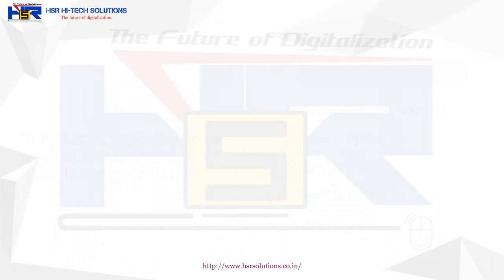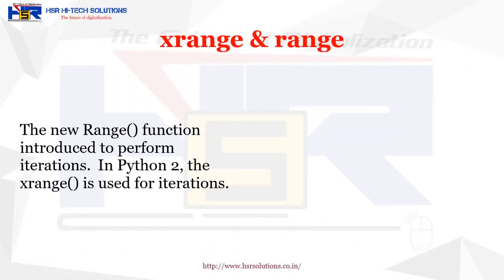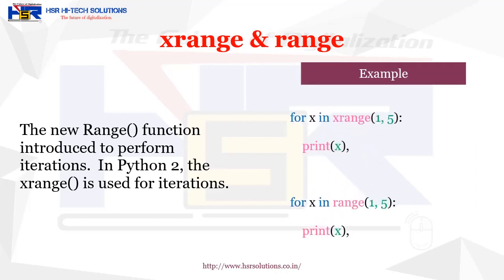Now we will consider the difference in xrange and range. The new range function is introduced in Python 3 to perform iterations, while in Python 2, xrange is used for iterations. The purpose of both xrange and range is the same, but only the keywords are different.